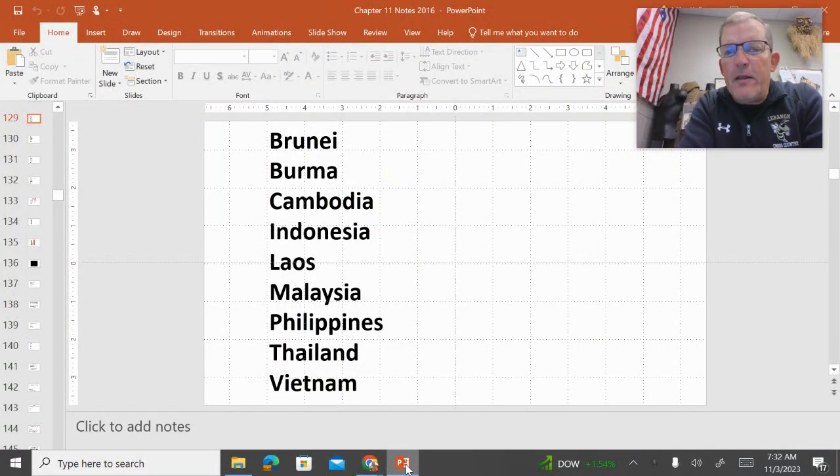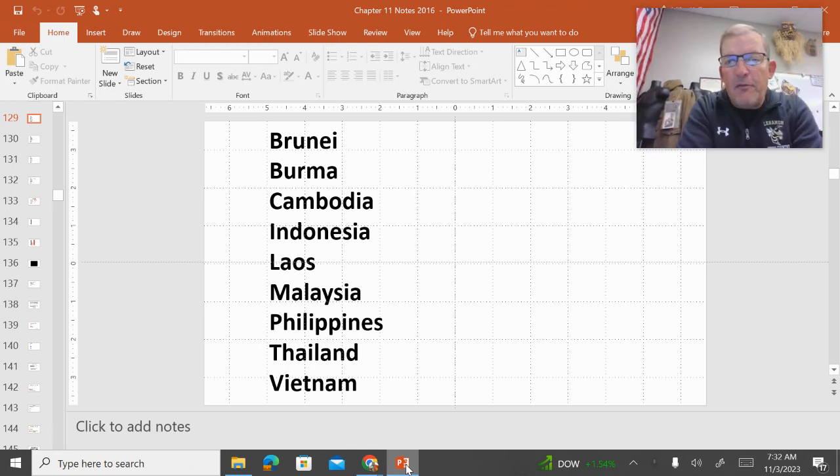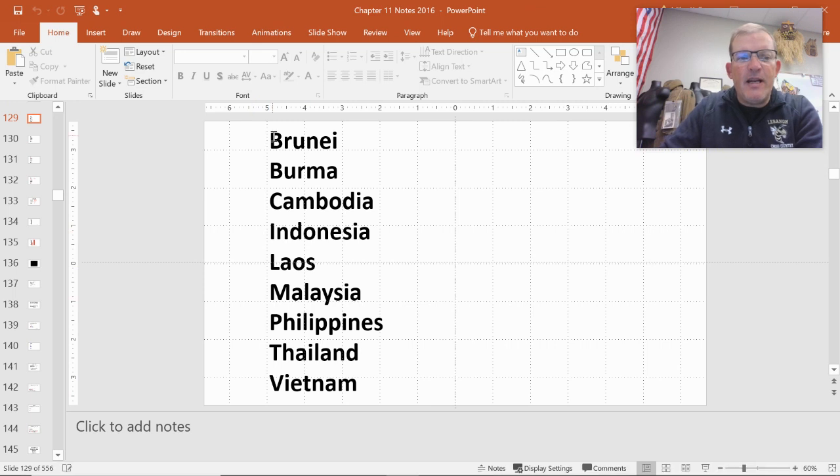All right, everybody. This is some information to help you with your Southeast Asia population graph, which is not very difficult. You got 2 pages. On the top page, you've got a lot of information about Southeast Asian countries. And you kind of see, I've got a list of our Southeast Asian countries here, but a couple things that I want to point out. These countries are arranged pretty much in this order on the front page of your paper.